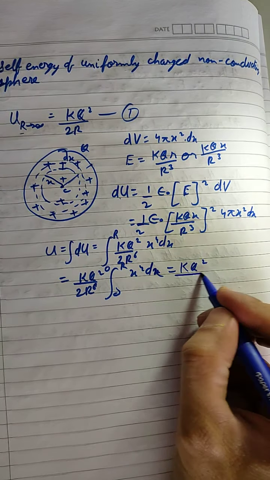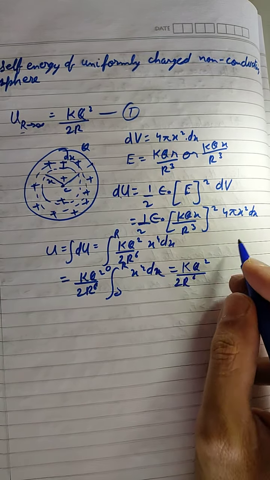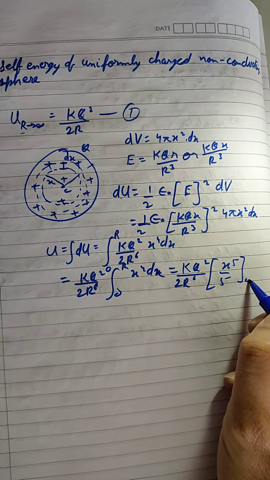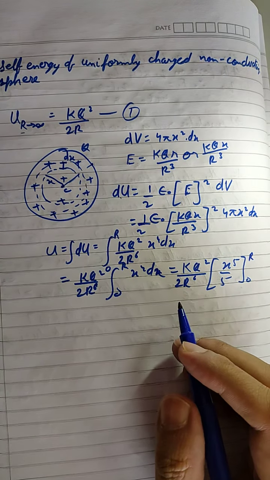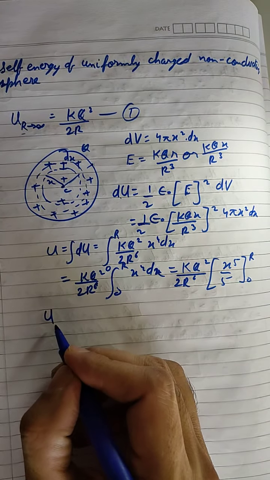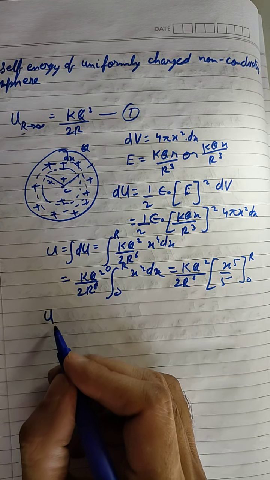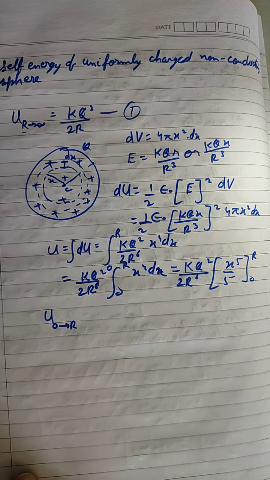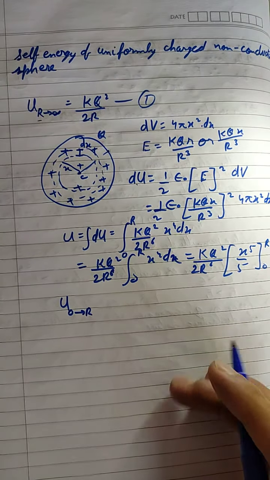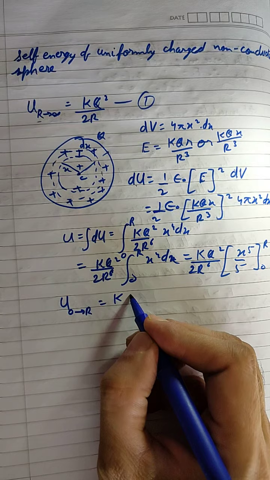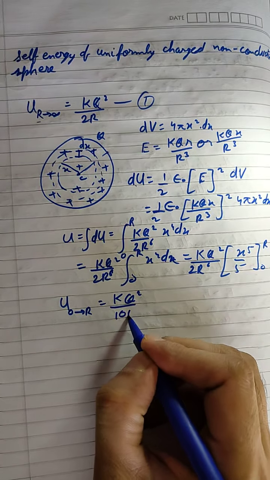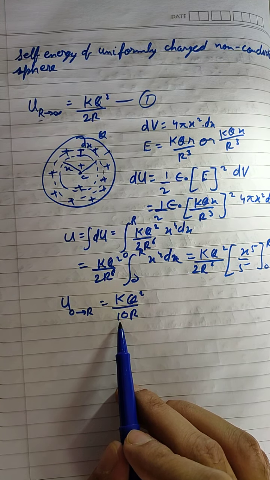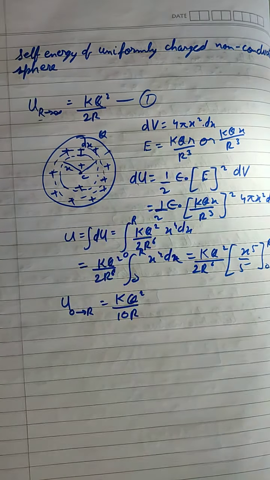I'll just write it here. So we can say that the field energy from 0 to r, that is inside the surface, can be given by the expression kq square upon 10r. So this is the energy inside the sphere. This was the energy outside the sphere.